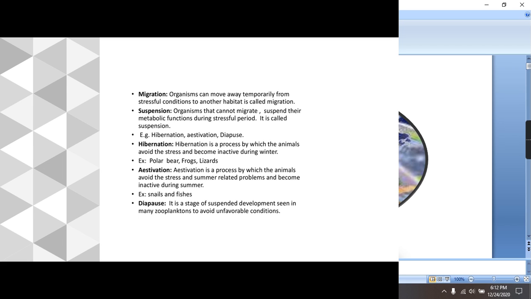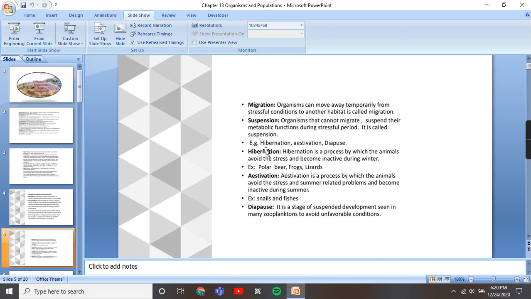Estivation is the same process as hibernation, but it is practiced by the organism during the summer period. So this is also known as summer sleep. For example, snails and fishes. Third one is diapause. It is a state of suspended development, and it is usually done by many zooplanktons to avoid unfavorable conditions.